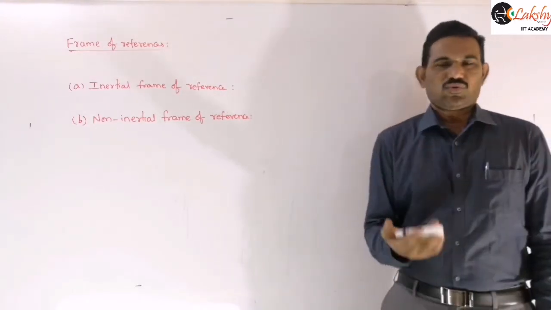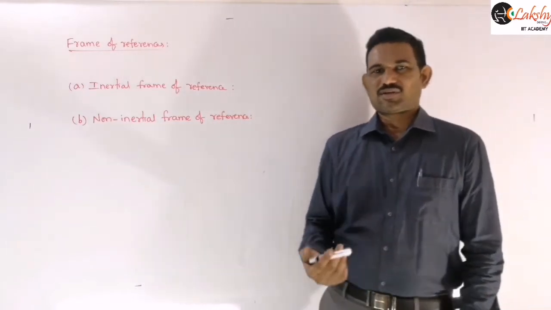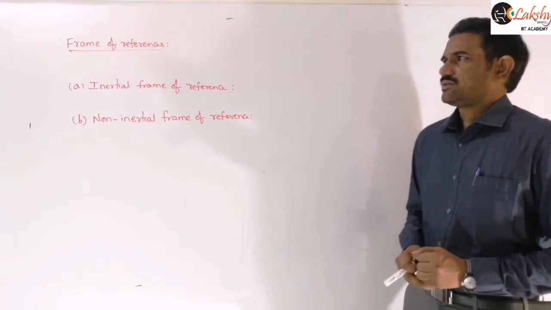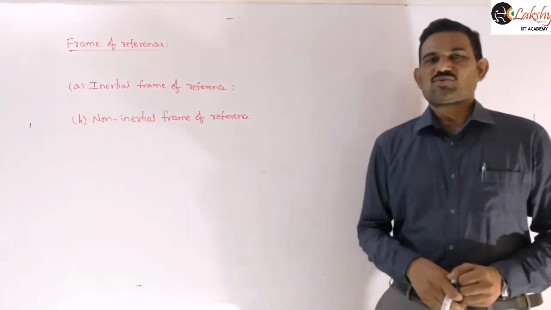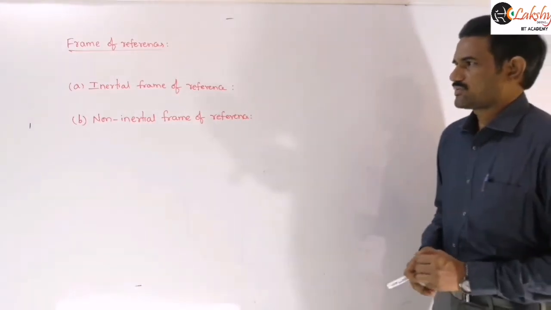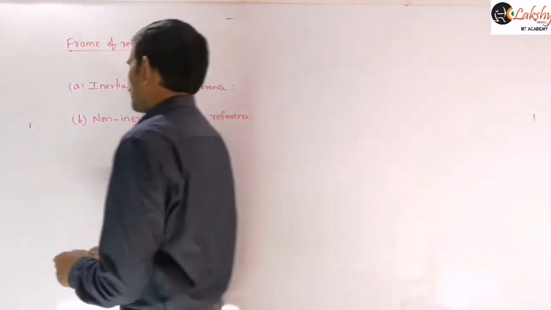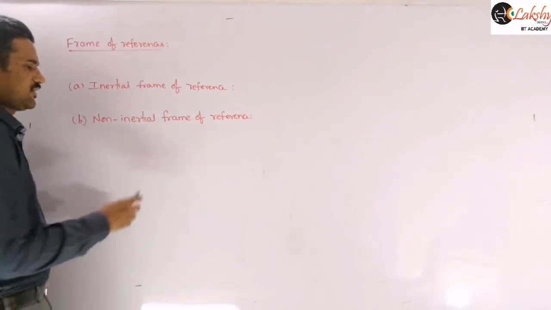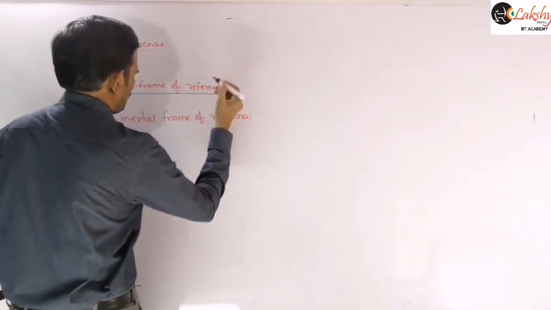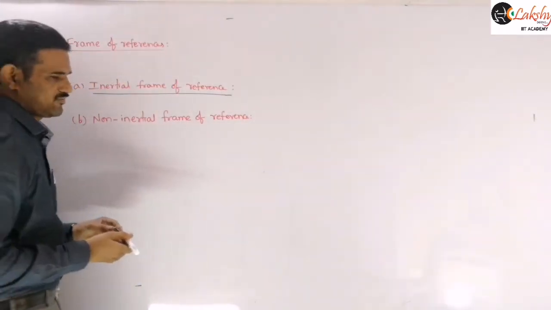You know our usual coordinate system we are taking, like x, y, z, the Cartesian coordinate system. Then next let us write that the frame of reference is of two types. One is inertial frame of reference and the other is non-inertial frame of reference. And now first let us see about this inertial frame of reference.